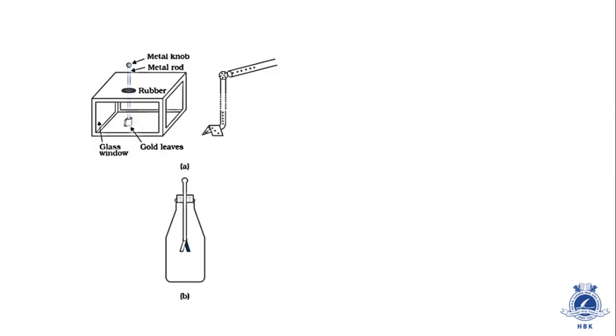Let's see next. This diagram is of an electroscope. This also is taken from NCERT. If you have the textbook in your hand, you can see this diagram in the textbook also. This is the diagram of a simple electroscope. An electroscope is used to know whether a thing is charged or not. This is a very old concept, but still we have to study it, because after all we have to clear our basic concepts first.